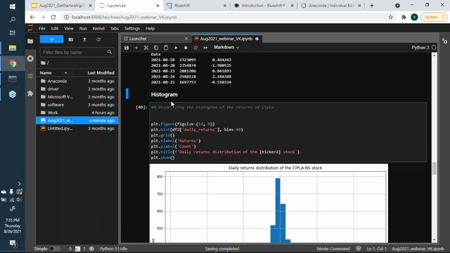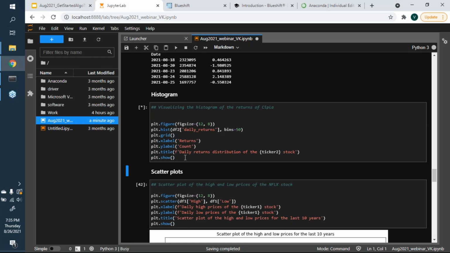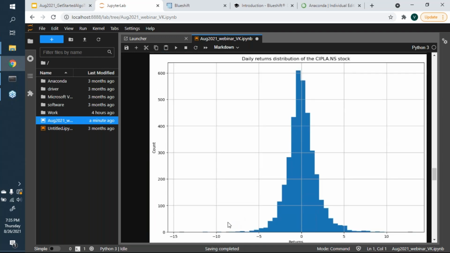If you want to visualize the histogram of the returns of Cipla, let's change the number of things. A histogram should give you a distribution. Let me talk about what exactly the plot is. Here we are looking at the returns of the Cipla stock, and what you see on the y-axis is the number of times the returns were in a specific bin.